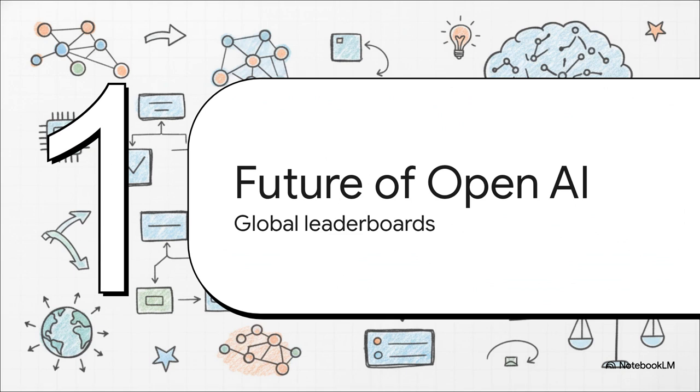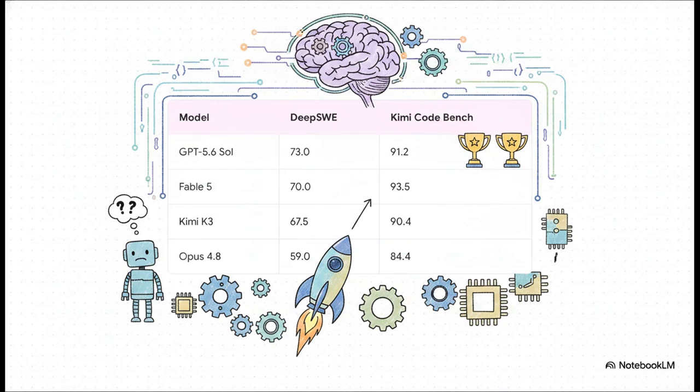And that leads us to our final stop, Section 5, the future of OpenAI. When you combine this revolutionary architecture, the rigorous reasoning loops, and this masterclass in hardware infrastructure, where does K3 actually stand on the global leaderboard? Looking impartially at this benchmark data from the report, specifically for complex software engineering and coding tasks, the results are honestly phenomenal. Kimi K3 posts a 67.5 on DeepSuite and a 90.4 on the Kimi Codebench.